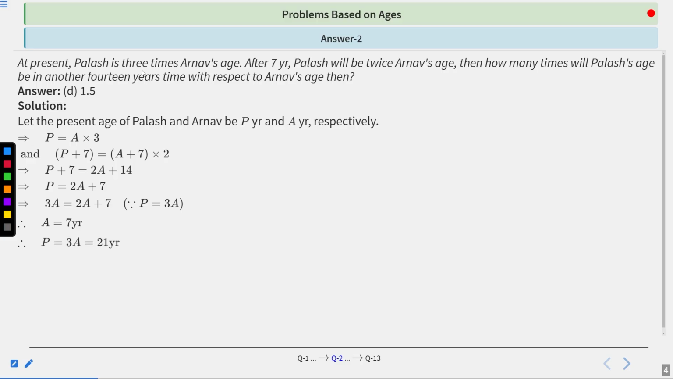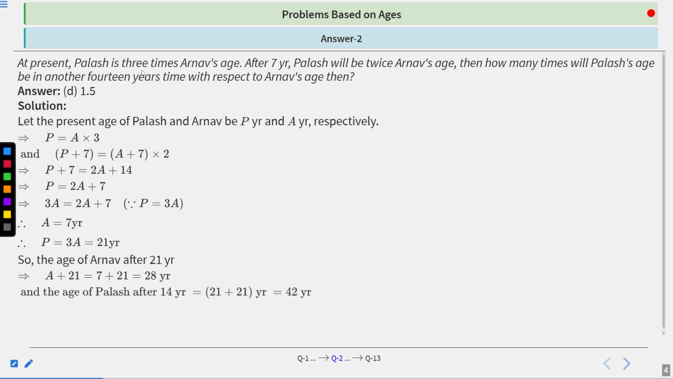Now P will become 3A. So the age of Arnav is 7 years. The age of Palas is 3 times Arnav's age, which is 21 years. Arnav's present age is 7. After 14 years it will become 21 years. So the age of Palas after 14 years, 21 plus 14, equals 35 years. So D is the correct answer.